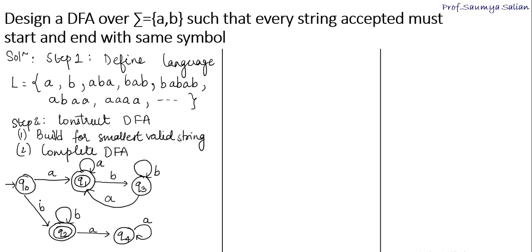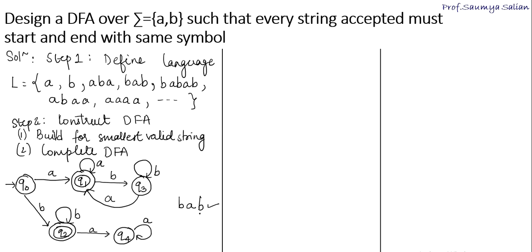So now here Q4 has to respond to input B. So how do I reach Q4? I'll reach Q4 from initial state with input B and input A. If I get a B at Q4, now this is a valid string in the language, right? So it should reach final state.